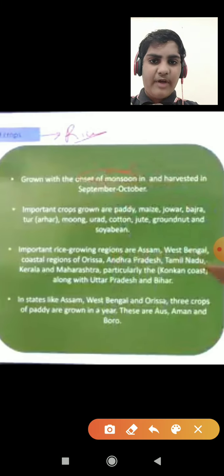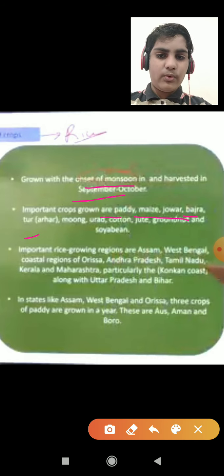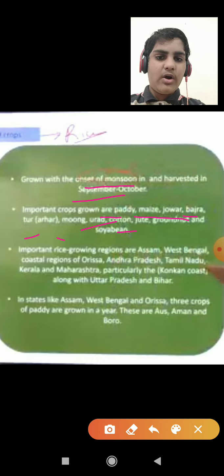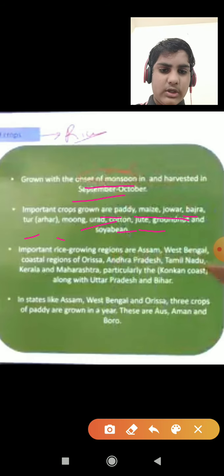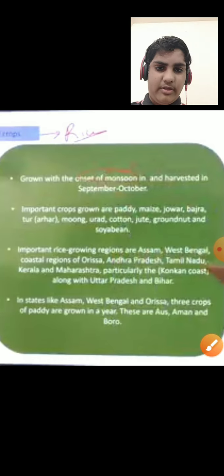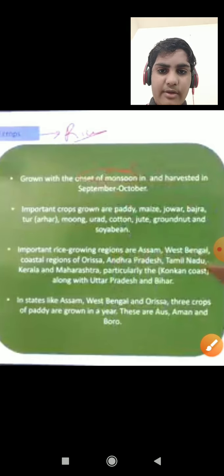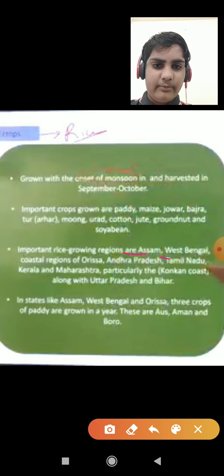Kharif crops are grown with the onset of monsoon and harvested in September-October. Important crops grown are paddy, maize, jowar, bajra, tur, moong, urad, cotton, jute, groundnut, and soybean. These are the important examples of Kharif crops. Important rice growing regions are Assam, West Bengal, and coastal regions of Orissa.